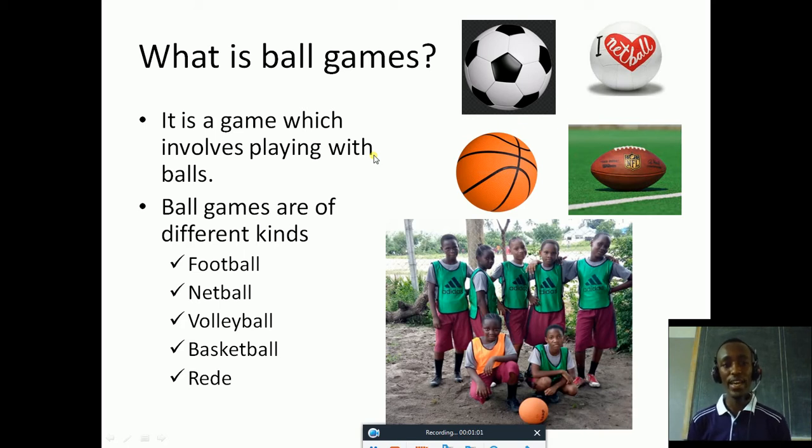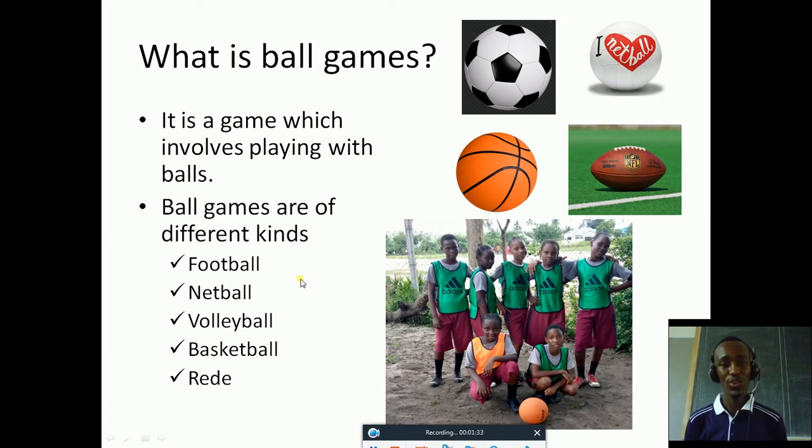Now, today, let us start a new lesson of board games. Let us go together. Can you think a little bit about board games? Use only 5 seconds to think on it. Okay, so what is a board game? We say that a board game is a game which involves playing with a ball.